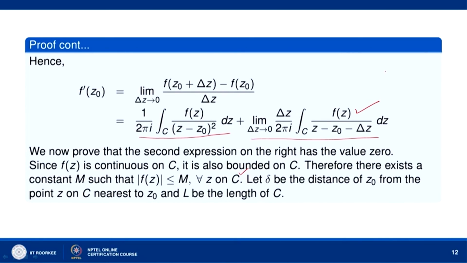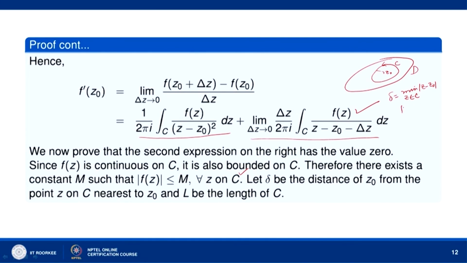So, suppose this is your domain D and this is your simple closed curve C, and z naught is some point here. Then we take delta to be the minimum value of mod of z minus z naught, where z belongs to C. So, delta is the distance of z naught from the point z on C which is nearest to z naught.